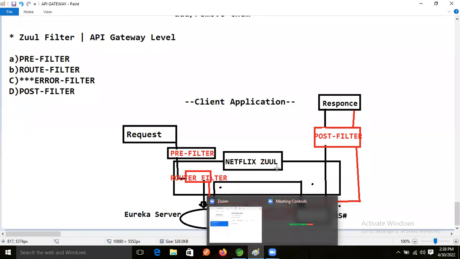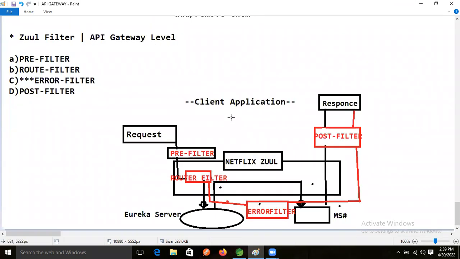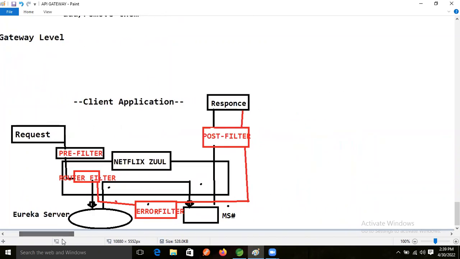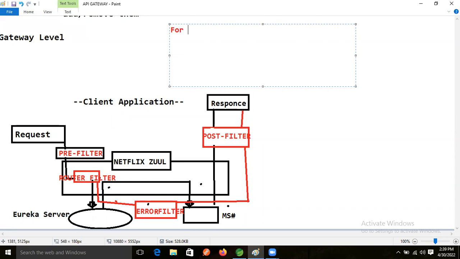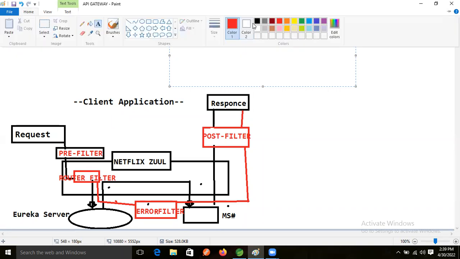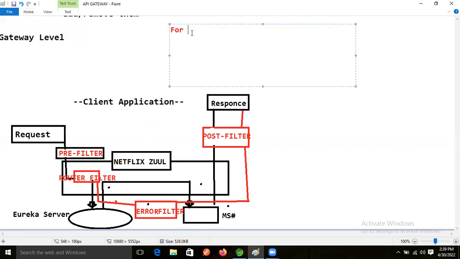For every request, whenever we are applying these filters in our application, three filters execute: pre, route, and post. The post filter will execute for every request.